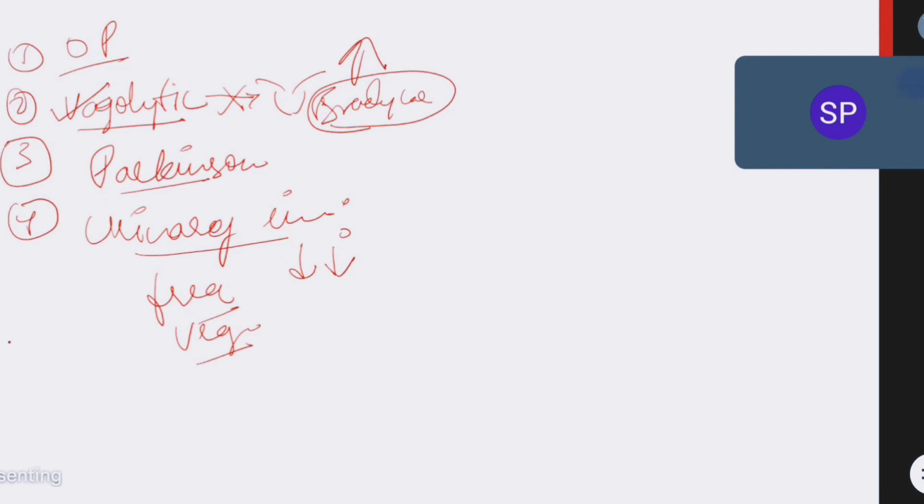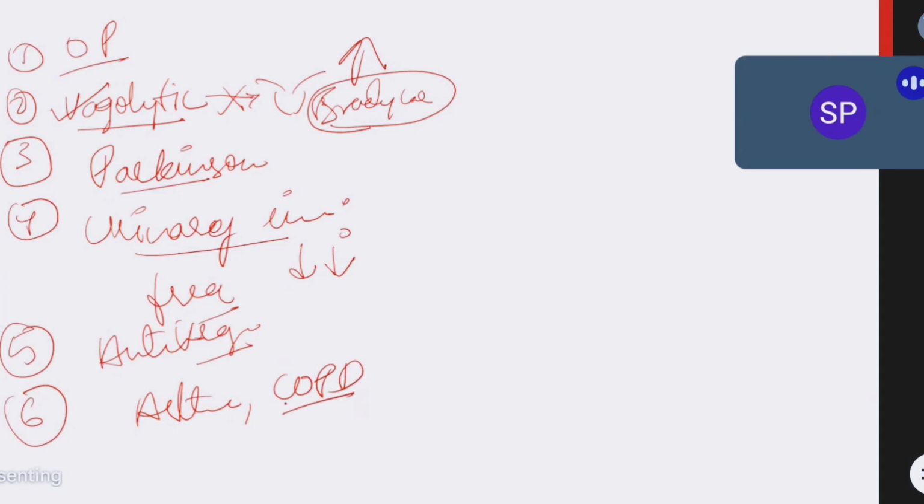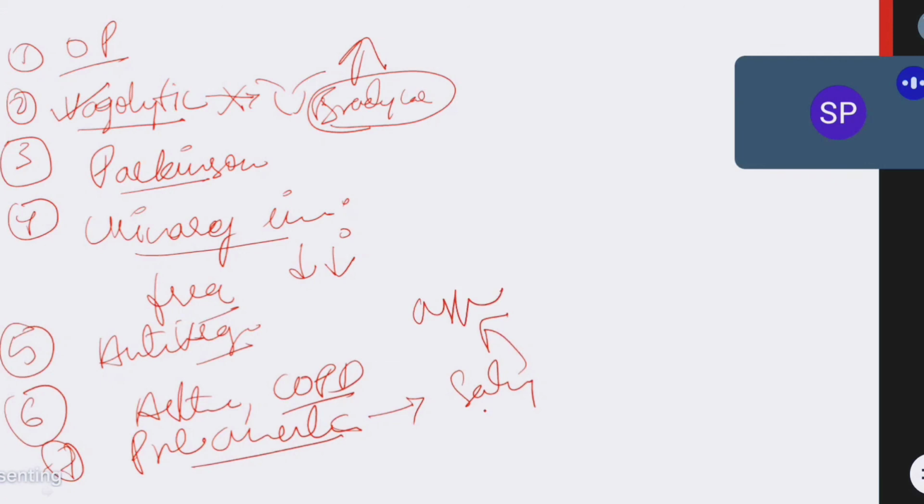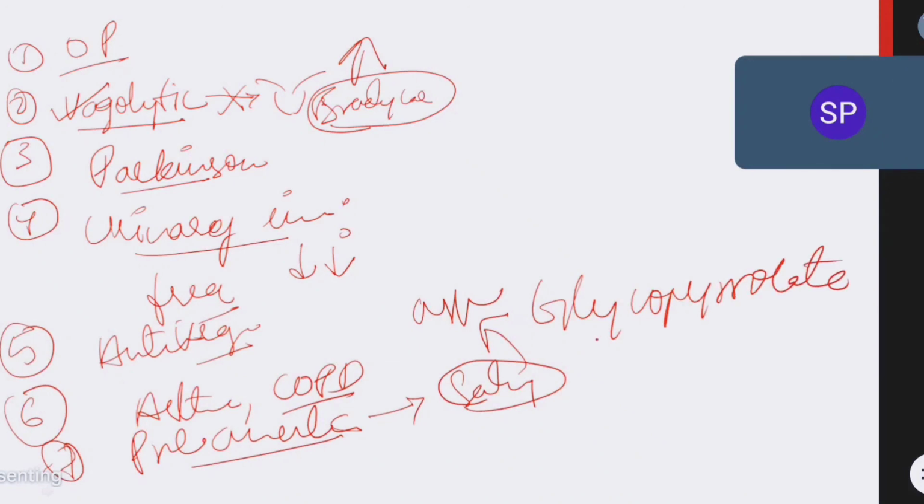And the fifth one, they are used as antispasmodics. Just now we discussed, dicyclomine is very important. Next, they are useful in asthma and COPD: ipratropium bromide and tiotropium bromide are very important. They are also used as pre-anesthetic agents. When anesthesia is given, the patient will produce saliva, and sometimes this saliva enters the trachea and may cause aspiration. So to decrease the saliva, as a pre-anesthetic agent we use glycopyrrolate.